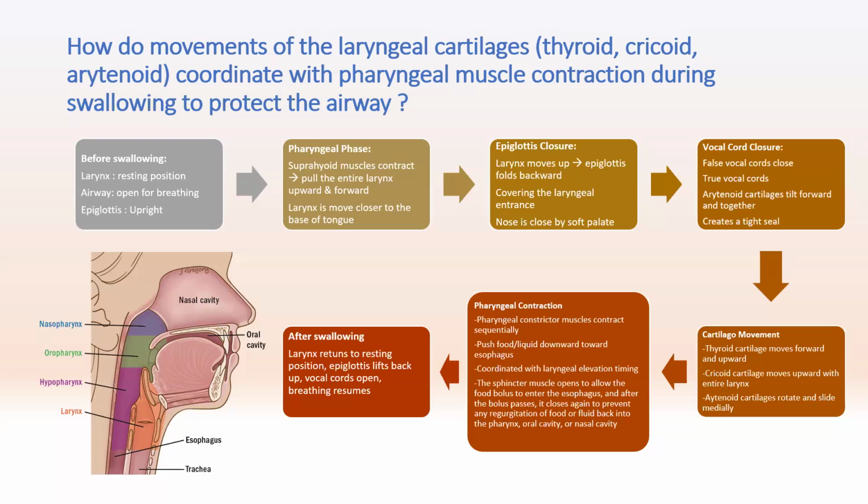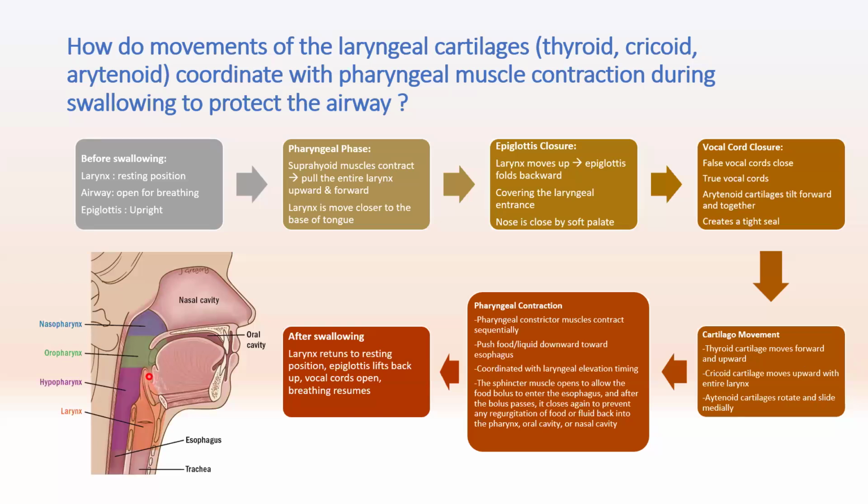Actually, I already explained before in the swallowing slide, so here I'll explain it more completely. Before swallowing, the larynx in here is still in resting position like in the picture, and the airway is open for breathing, and the epiglottis in here is upright.